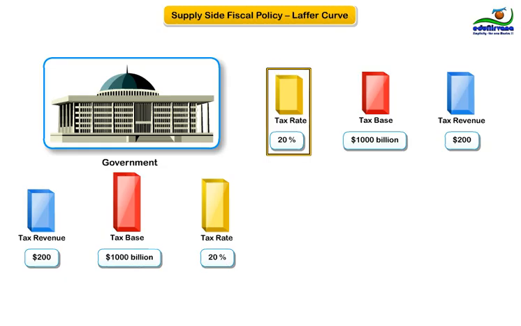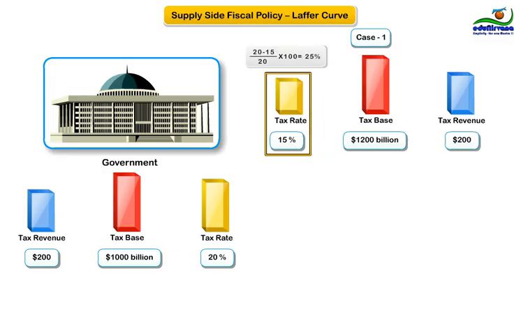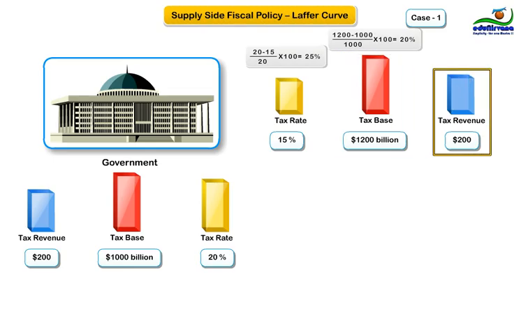Suppose the tax rate is reduced to 15%. In case 1, the reduction increases the tax base to $1,200 billion. A 25% decrease in the tax rate, that is, from 20 to 15%, causes a 20% increase in the tax base, that is, from $1,000 billion to $1,200 billion. Tax revenues dropped to $180 billion.